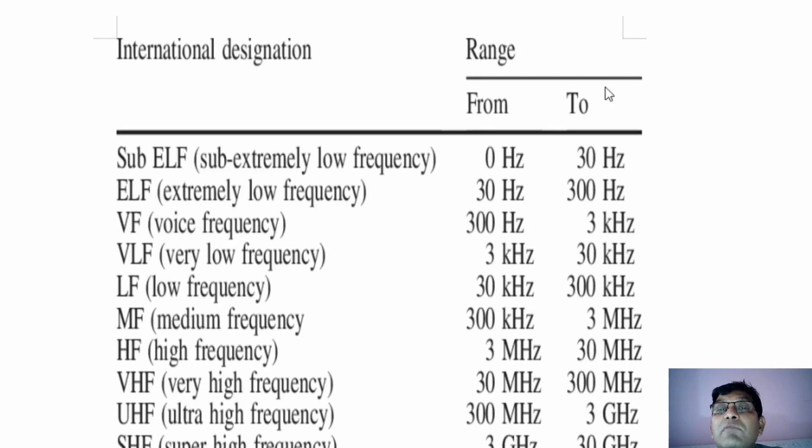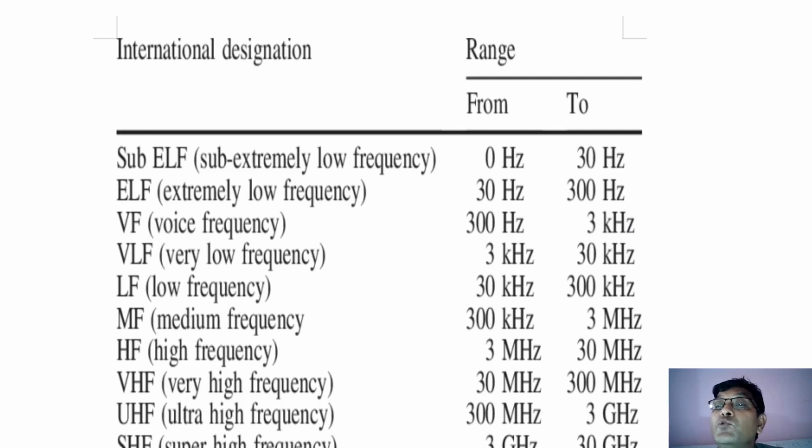So this is again a chart which will indicate the frequency, starting from, instead of 3 they have taken 0 hertz, doesn't matter, but we have to start from 3, because it is very easy to remember like that. 3 hertz to 30 hertz, and then 30 hertz you take it over here, then 30 hertz multiplied by 10, then 300 hertz, then 300 hertz you take it over here, then multiplied by 10 means 3000 hertz is 3 kilohertz, and accordingly like that.